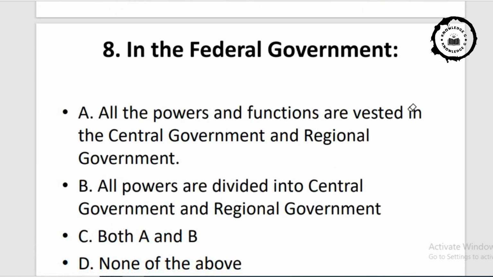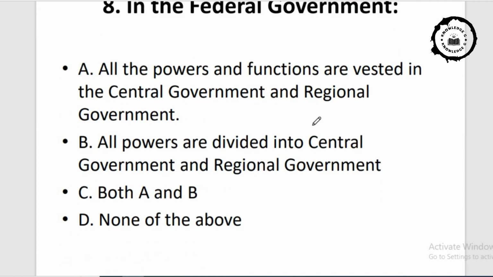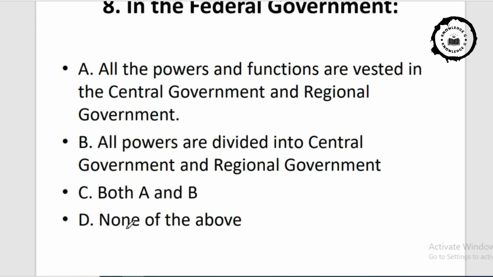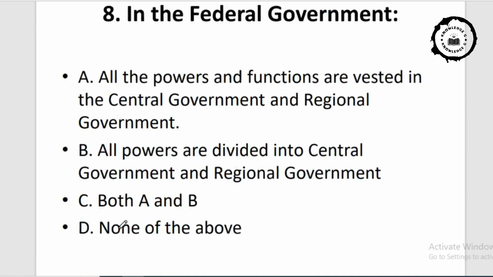Now come to question 8. In the federal government, option A, all the powers and functions are vested in the central government and the regional government. Option B, all powers are divided into central government and regional government. Option C, both A and B. Option D, none of the above.